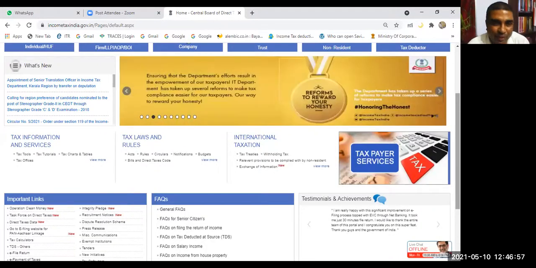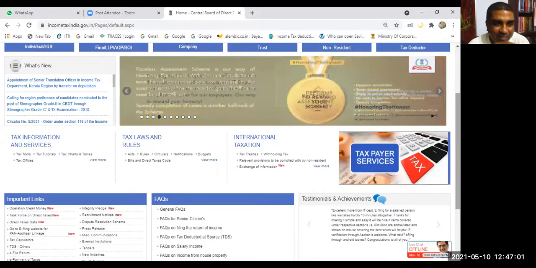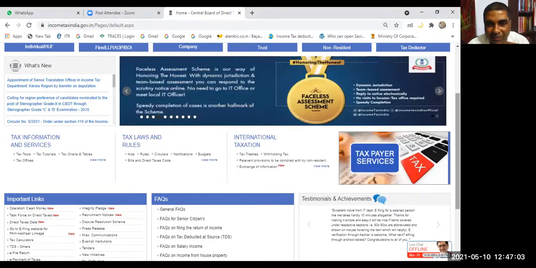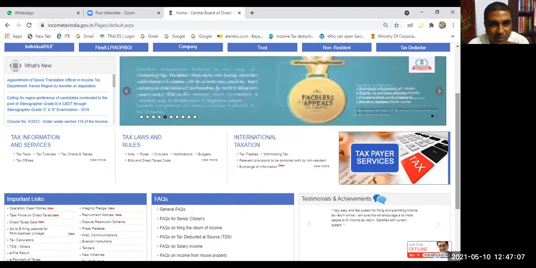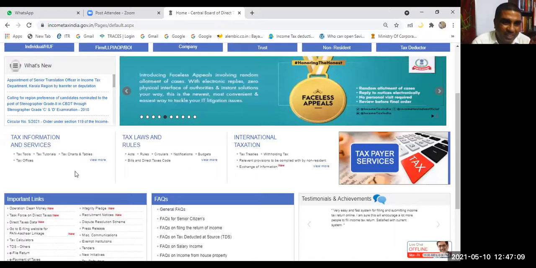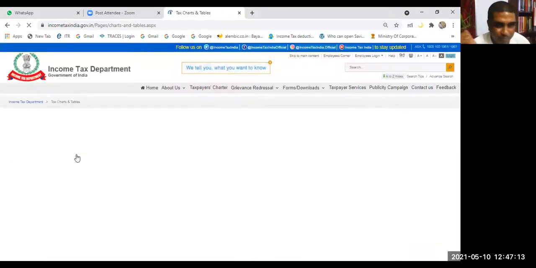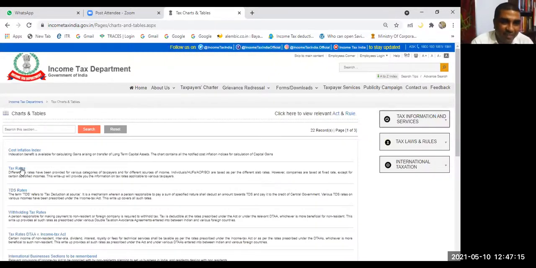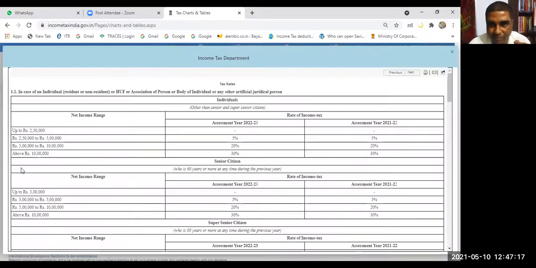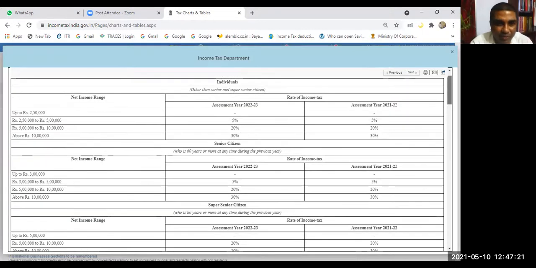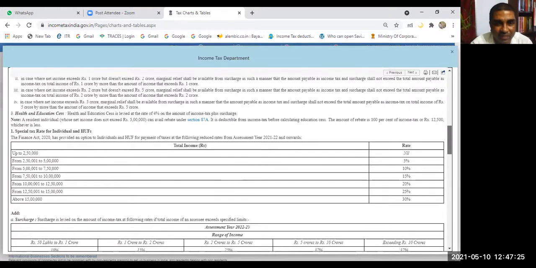Earlier I had shown you for individuals. Can anyone tell me? Tax charts and tables. Yes, tax charts and tables. Let us go there. Tax rates are available here. The individual rates are at the top. We have discussed this, but right now we are interested in corporate taxation.